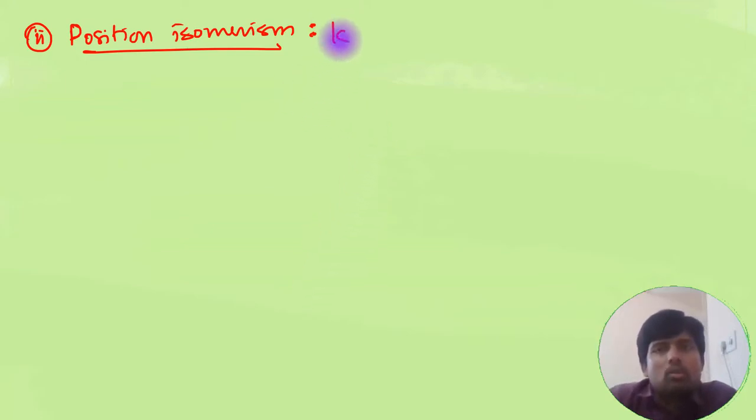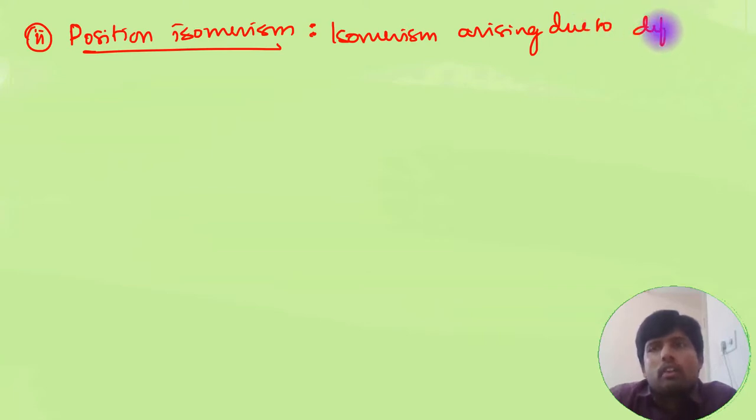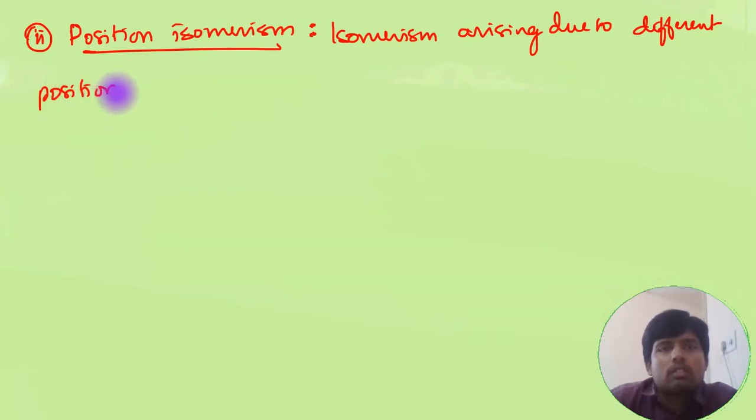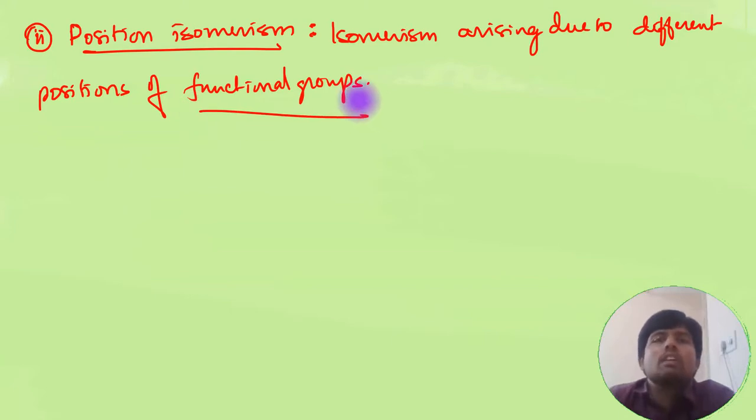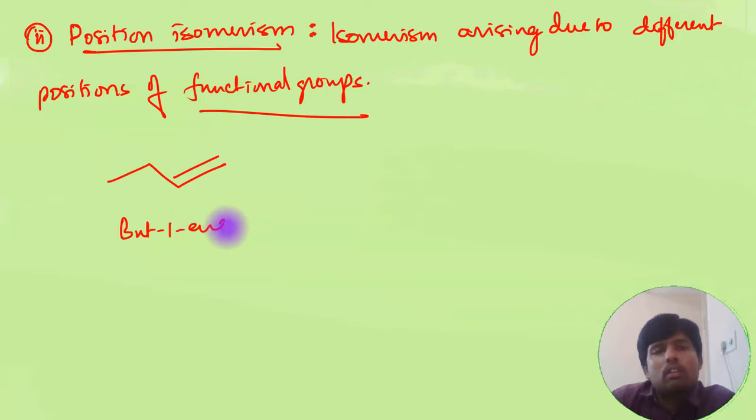So here isomerism arising due to different positions of functional groups. So basically here you need the presence of a functional group, but the isomers will have different position of the functional group. The simplest example I will give here: but-1-ene and but-2-ene.